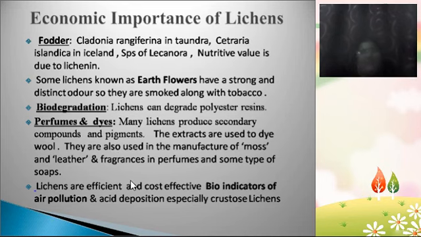So lichens' main important use is they are the bioindicators of pollution, mainly the crustose lichens. They are the indicators of the pollution, and these are cost effective and very effective bioindicators of the air pollution and acid pollution. They mainly identify the sulfur compounds pollution very easily, especially crustose lichens.